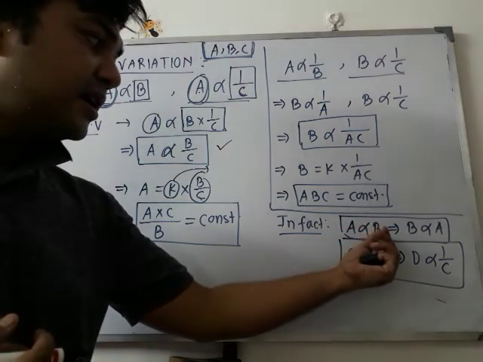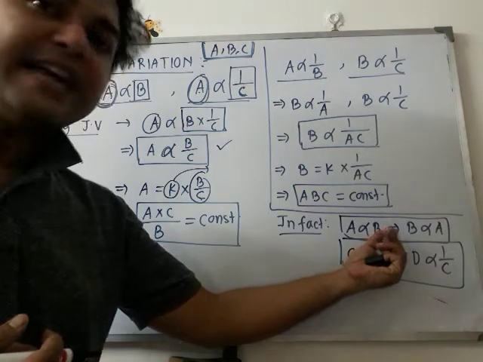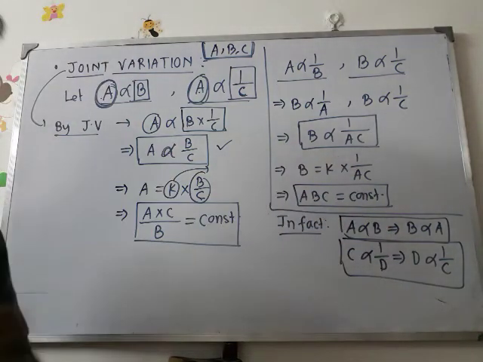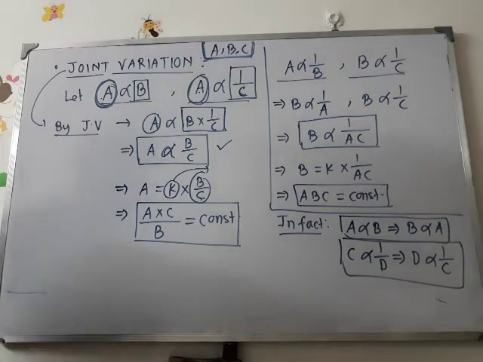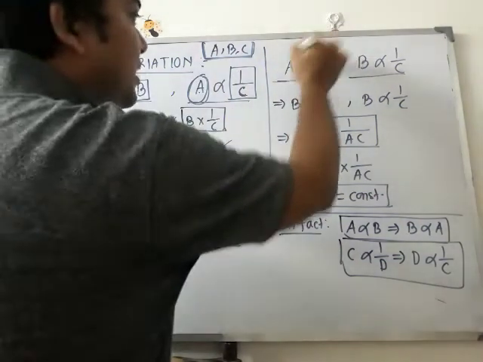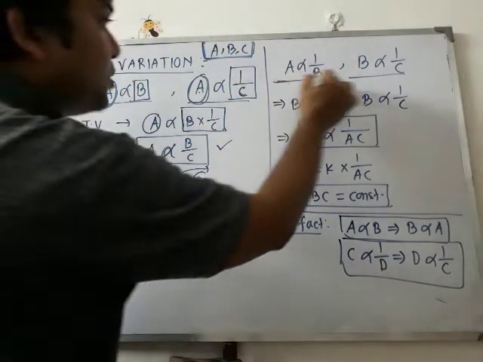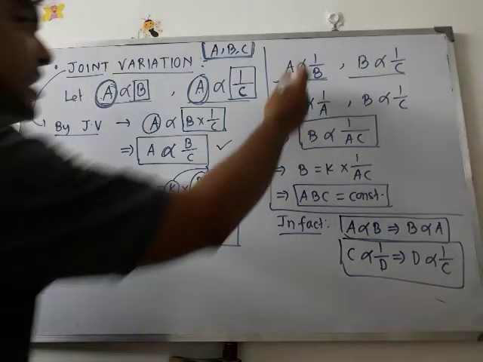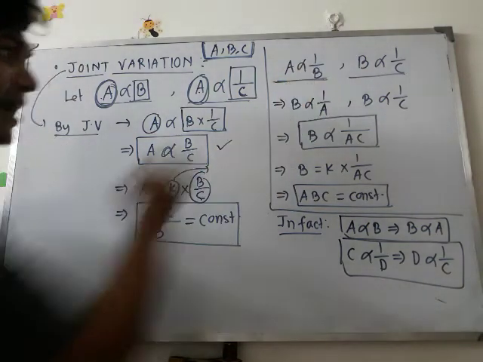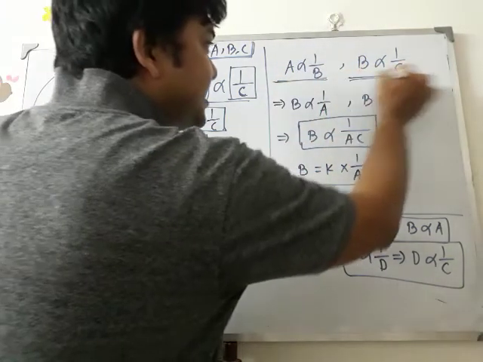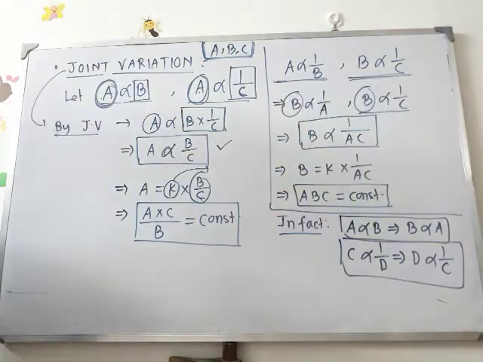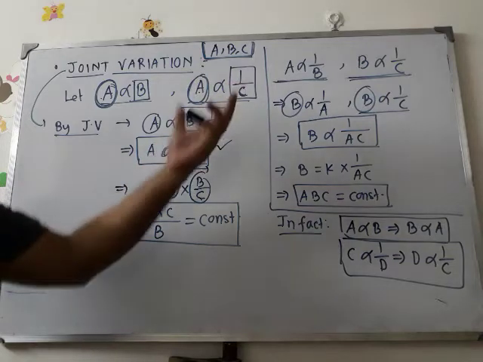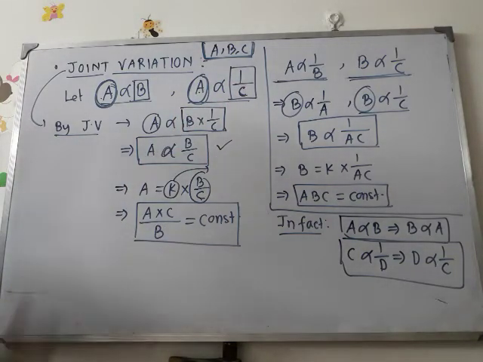A is directly proportional with B, that means B is directly proportional with A. Mutual. C and D, mutually inverse. Okay, so A is proportional to 1 by B, that means B is proportional to 1 by A. Simple thing we can write. And then the second relation is this one, which is the same. Now you can find the same quantity at the left hand side. Now the process is similar to case 1.